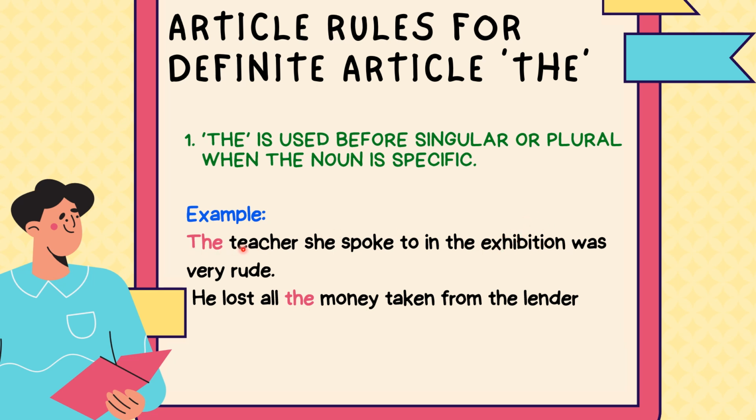It is denoting a person. Another example: he lost all the money taken from the lender. Money itself is a thing, which is a noun. So for denoting a thing, we can use the here. This is the first rule for using the.